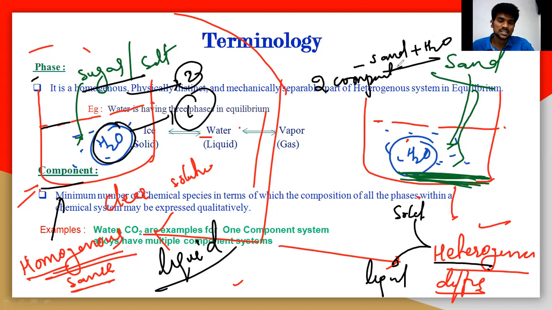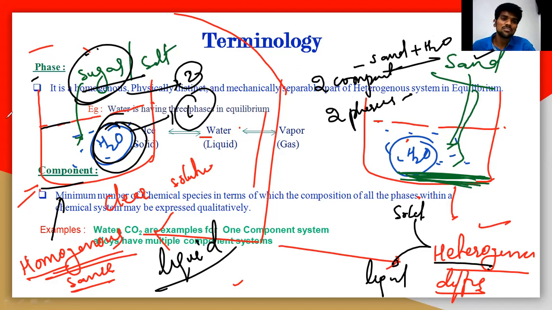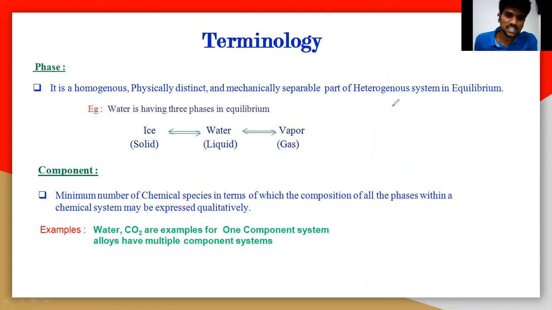So there are two components, but how many phases are there? Definitely there are two phases: one is a solid phase and the other is a liquid phase. But in the case of this homogeneous system, two components are there, one is sugar and the other is water. So there are two components, but only one phase, which is the liquid phase. That is phase and component. You can understand this phase and component in the phase diagram also, where I will explain them in detail.